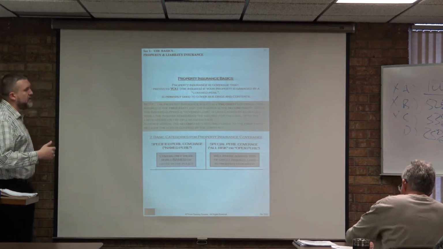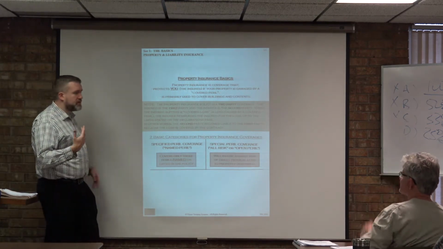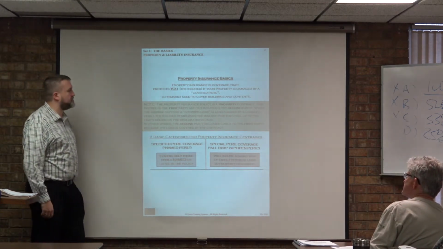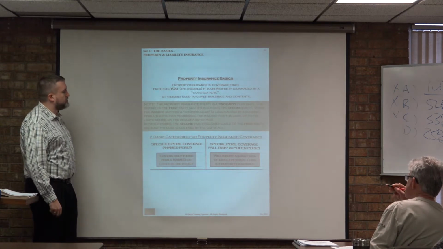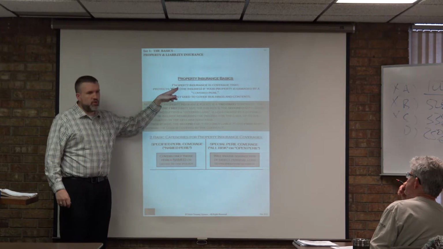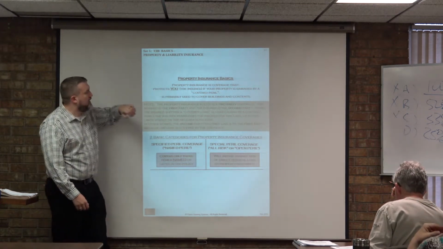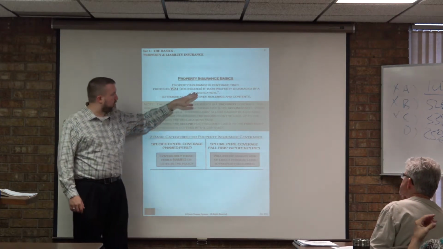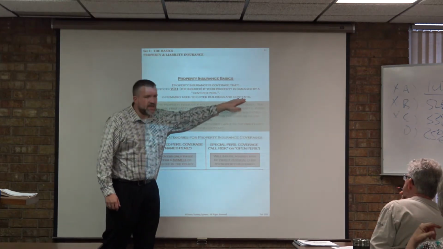I will once again encourage you to take notes, underlines, highlights, things like that, especially as I work my way through this book. So, property insurance basics. Property insurance is coverage that protects you. So this is what we're doing here. We're protecting you if your property is damaged by a covered peril. What is it covering? Buildings and contents.